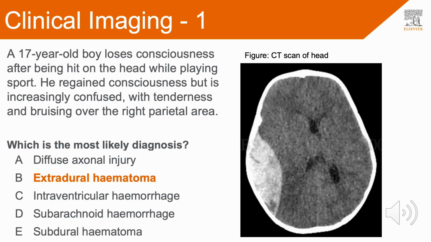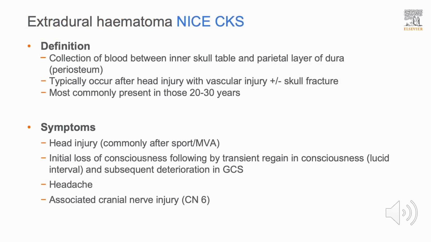So the correct answer in this case is B, an extradural hematoma. And we'll go through why in the following slides. So an extradural hematoma describes a collection of blood between the inner skull table and the parietal layer of the dura, otherwise known as the periosteum.